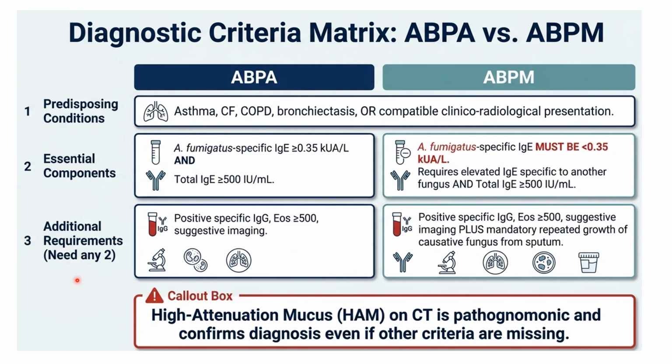Additional requirements, any two: aspergillus IgG positive, eosinophils more than 500, and image findings. Likewise in ABPM, eosinophils more than 500, any other fungal specific IgE positive, and image findings. So these are the diagnostic criteria. In addition, high attenuation mucus noted on CT is pathognomonic for ABPA or ABPM. So even if we don't have any essential component, we can confirm the diagnosis with this CT. Now it's clear, right?